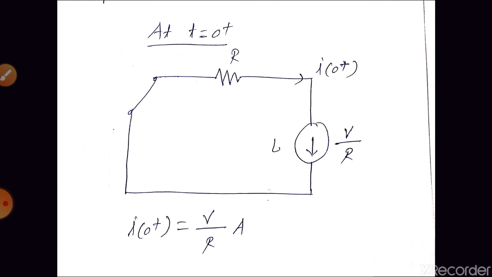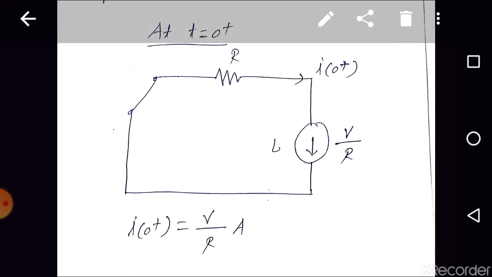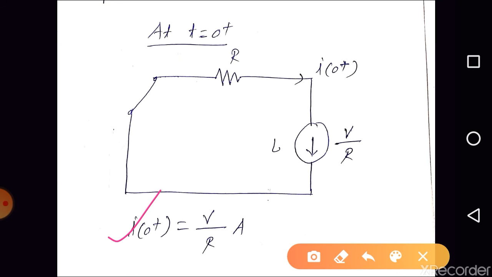Next, at t equal to 0 plus, what will happen? As we know, an inductor opposes the sudden change in current. So whatever the current at I of 0, the inductor will try to maintain the same current, that is V by R, meaning the inductor will remain acting as a current source. So it is V by R ampere only.